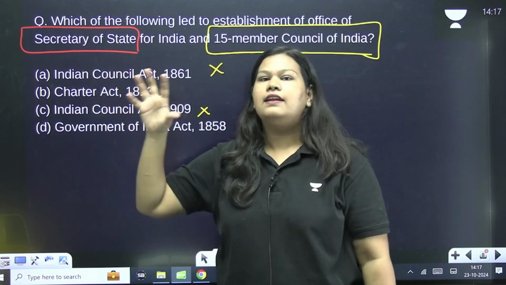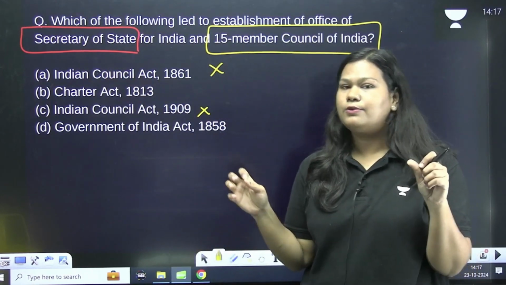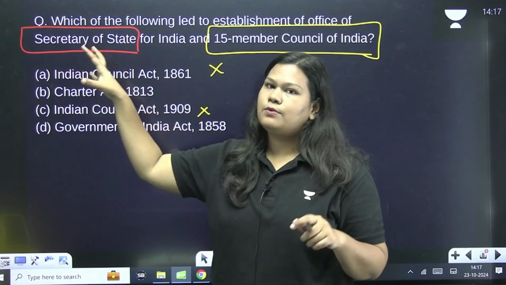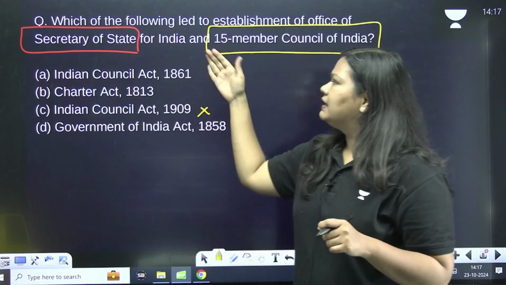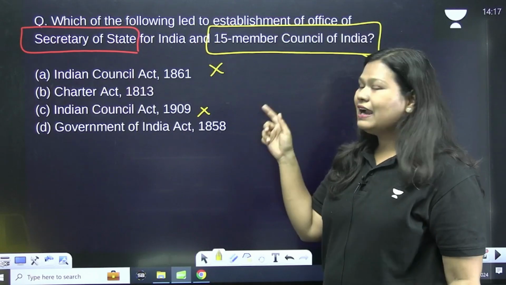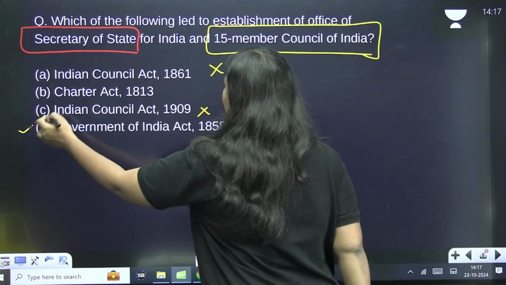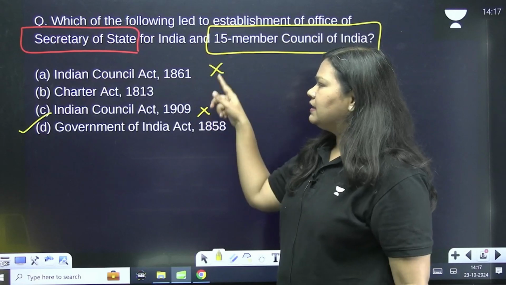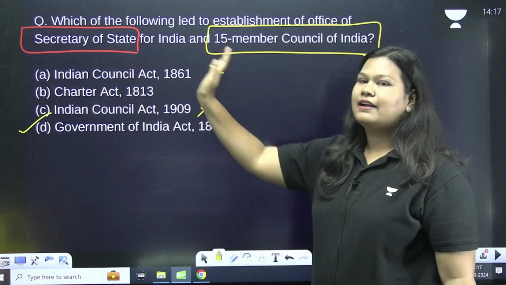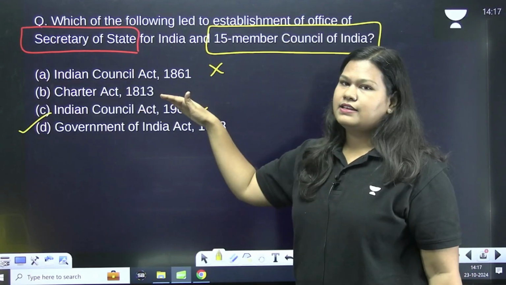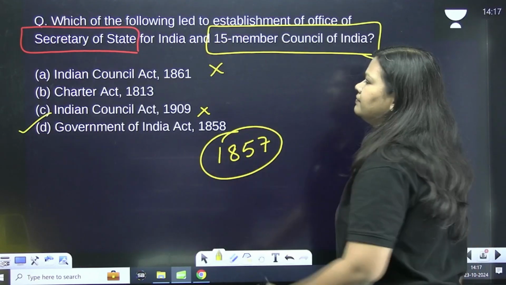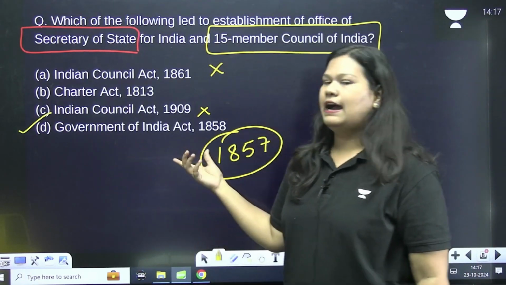Now, coming to the Office of Secretary of State, this office was introduced. The Secretary of State was a member of the British Parliament and British Cabinet, and he was the responsible person for administration in India. So, the act which introduced this was Government of India Act 1858. You can eliminate Indian Council Act. Then you have one option which is Charter Act of 1813. This is way ahead in time. This could not be the case because after the revolt of 1857 only Indian administration got changed. So the correct answer would be Government of India Act 1858.